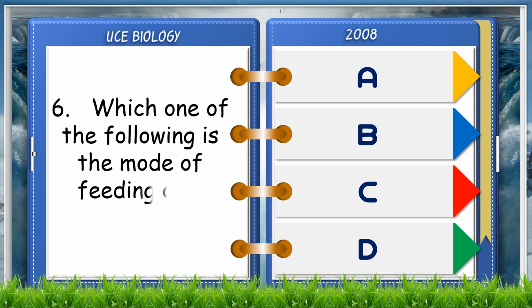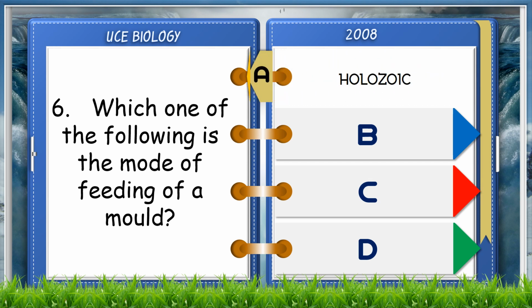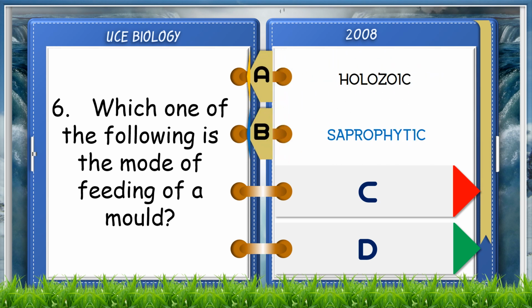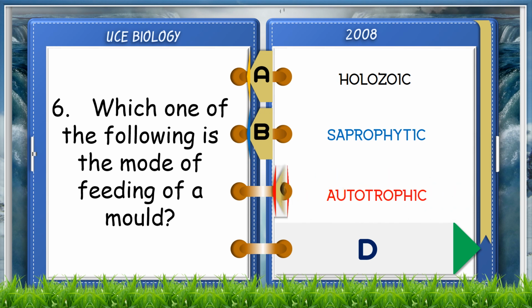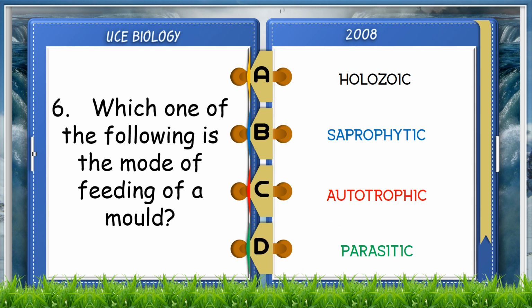Which one of the following is a mode of feeding in a mold? A. Holozoic, B. Saprophytic, C. Autotrophic, D. Parasitic. The answer is B. Saprophytic.